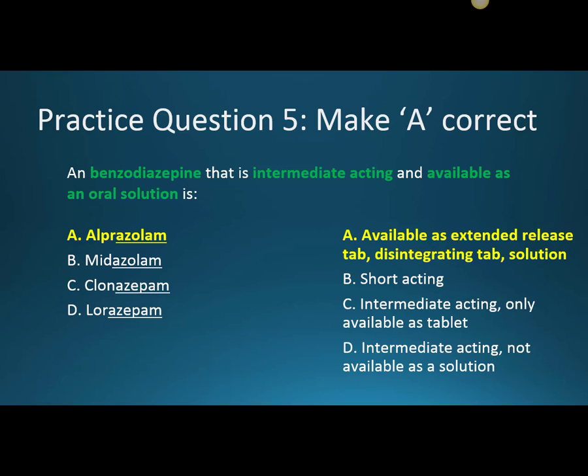Midazolam is short-acting, so that's not correct. Clonazepam and lorazepam are both intermediate-acting, but clonazepam is only available as a tablet, and lorazepam does have some different dosage forms, namely one that can be injected, but it is not available as a solution. We typically use alprazolam for anxiety disorders and panic disorders.